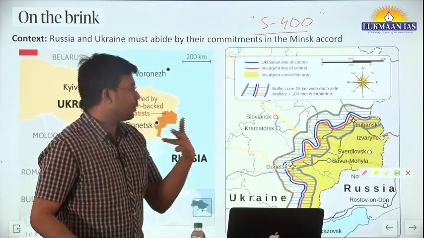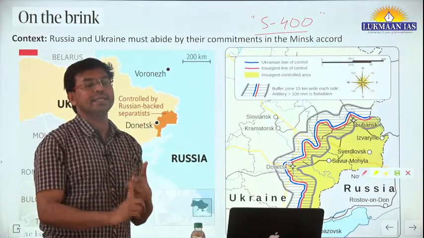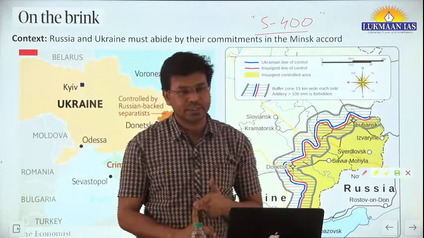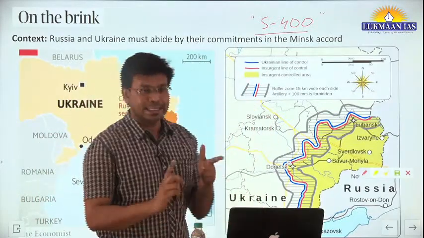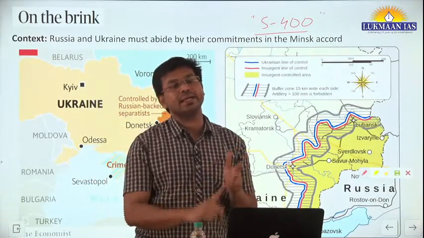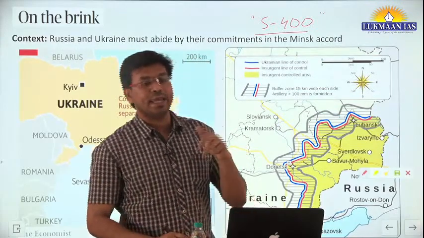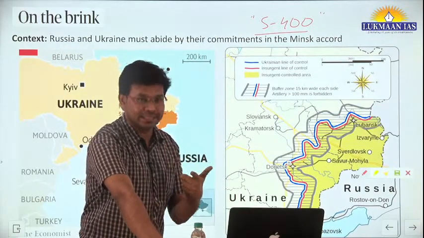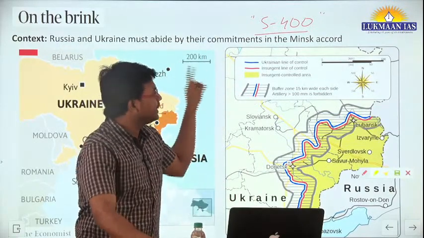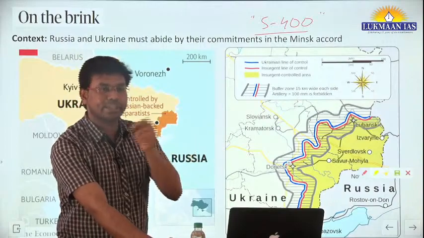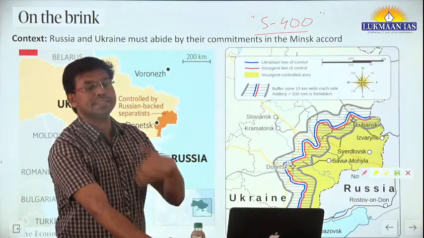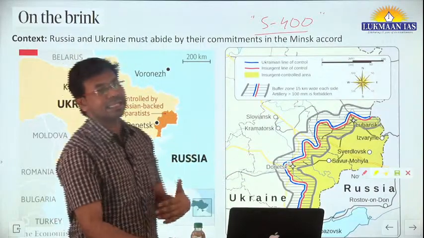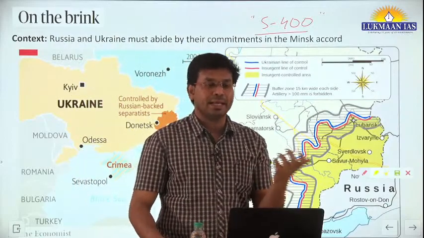Okay, so USA considers three countries to be adversaries to itself. One of the countries is Russia, second country is North Korea, third country is Iran. So any country that tries to have security alliances with one of these countries, the United States of America puts sanctions on it. They have made a law for this.